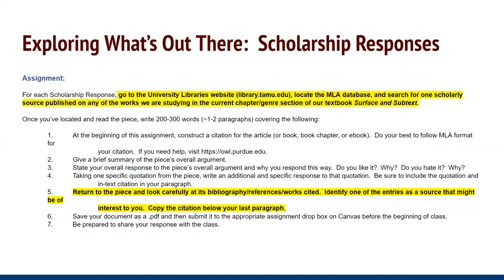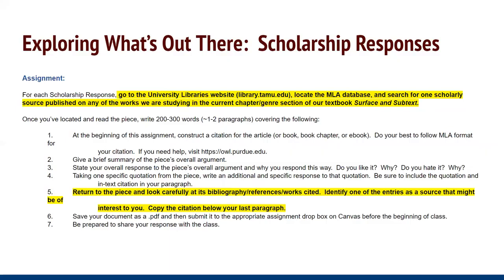The scholarship responses are about exploring what's out there. And I've included the whole assignment here, but I want to highlight a couple of pieces in particular. I asked students to go to the university library's website and then to the MLA database and search for one scholarly source published on any of the works that we're studying in that particular section of the course. I want you to notice particularly number 5.